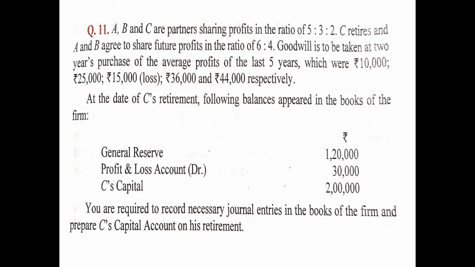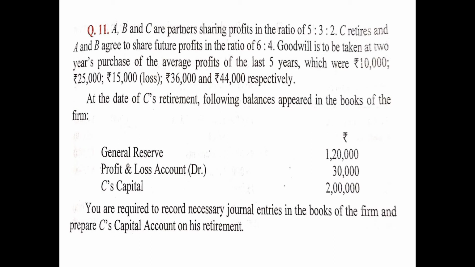Goodwill is to be taken at 2 years' purchase of the average profits of the last 5 years, which were 10,000, 25,000, 15,000 loss, 36,000 and 44,000 respectively. In this case, the value of the firm's goodwill is not given to you. The information is given on the basis of which you have to calculate it on the basis of the average profit method, which we have already studied in the valuation of goodwill chapter.